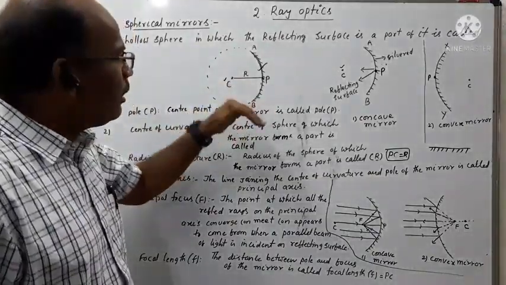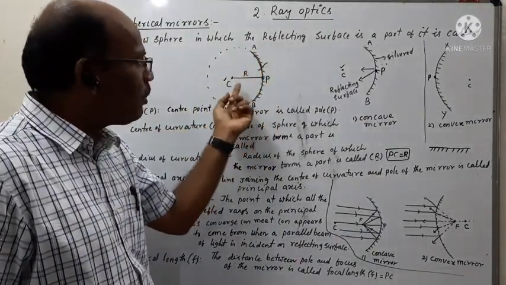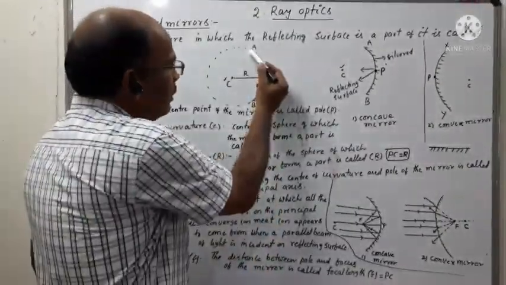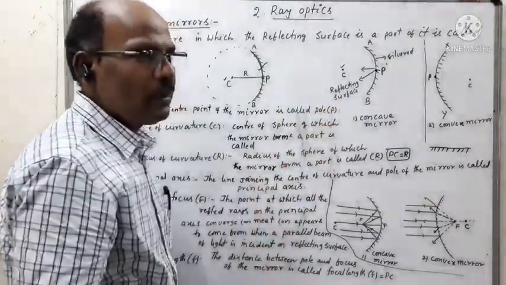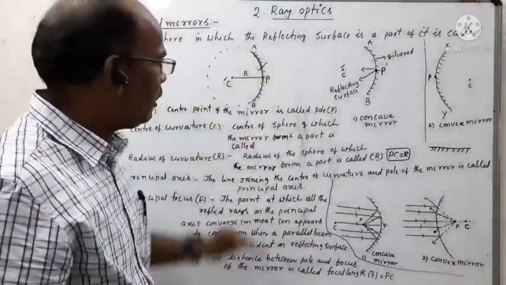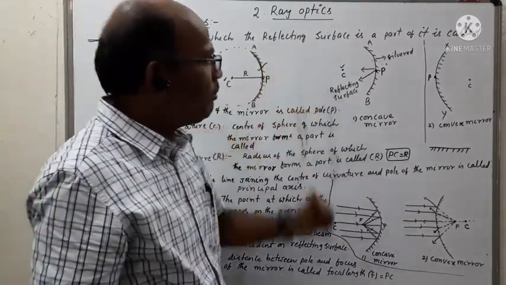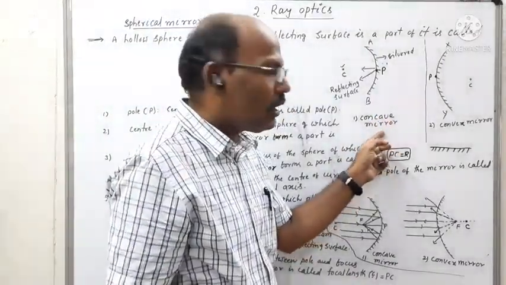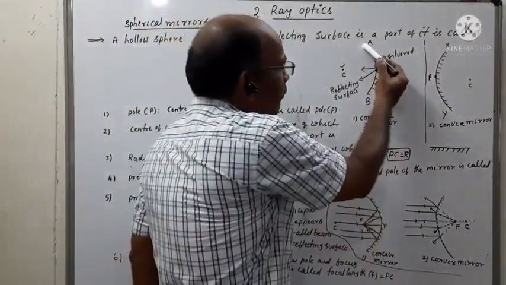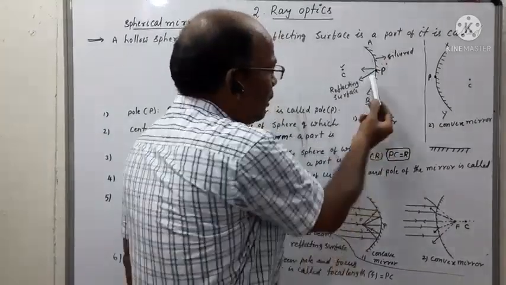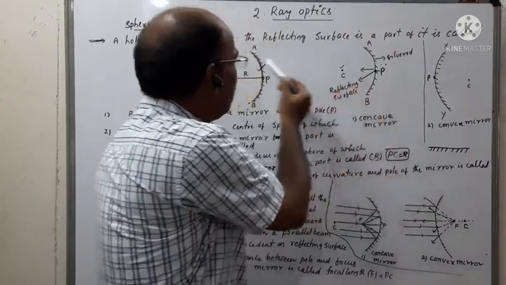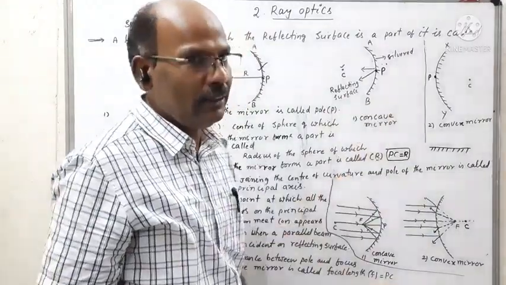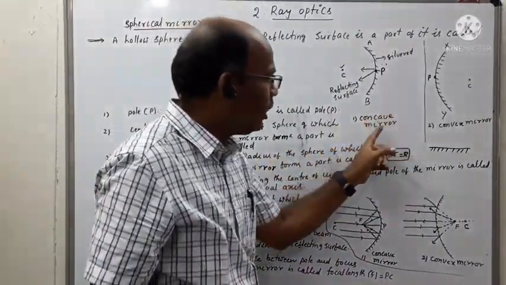Then that hollow sphere of which the reflecting surface is a part is called the spherical mirror. Depending upon whether the reflecting surface curves towards the center or away from the center, we can classify spherical mirrors into two types. First one is concave mirror. If the reflecting surface of this spherical mirror is facing towards the center of the sphere of which the mirror forms a part, that mirror is called a concave mirror.